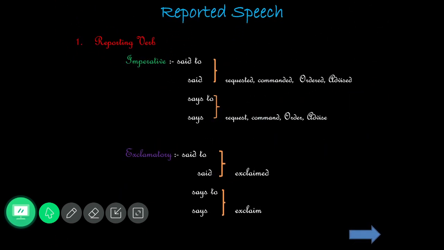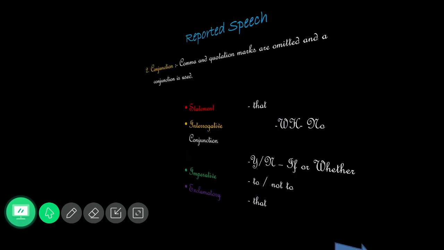Next, the imperative sentence: requested, commanded, ordered or advised will be the past form of the reporting verb. The present form, without ed, is request, command, order or advise. The same we will follow for the exclamative sentence also: exclaimed.